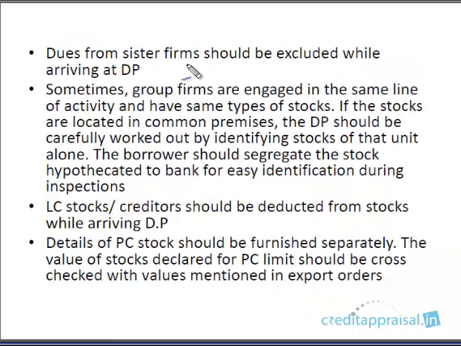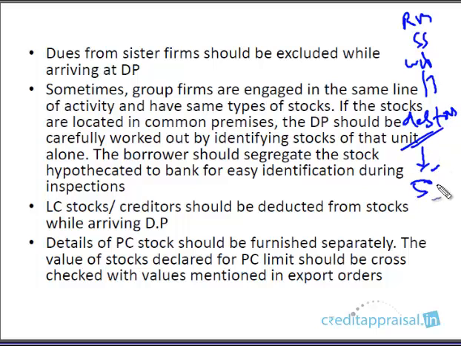So dues from sister firms should be excluded while arriving at DP. So in the items of the stock statement, we have all the raw material, stores and spares, work in progress, finished goods. You also have debtors, okay? Because banks extend finance against debtors also. Maybe to a lesser extent, like 50%, not the 75%. A lesser extent, but nevertheless they allow DP against debtors.